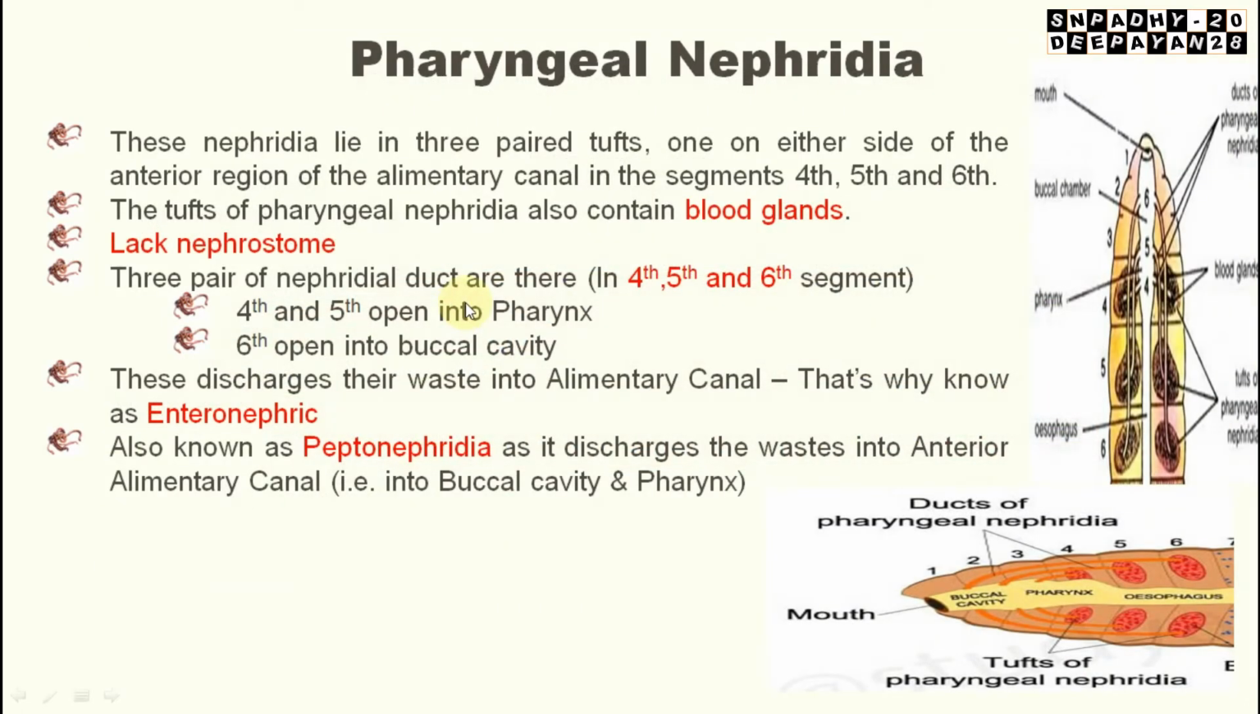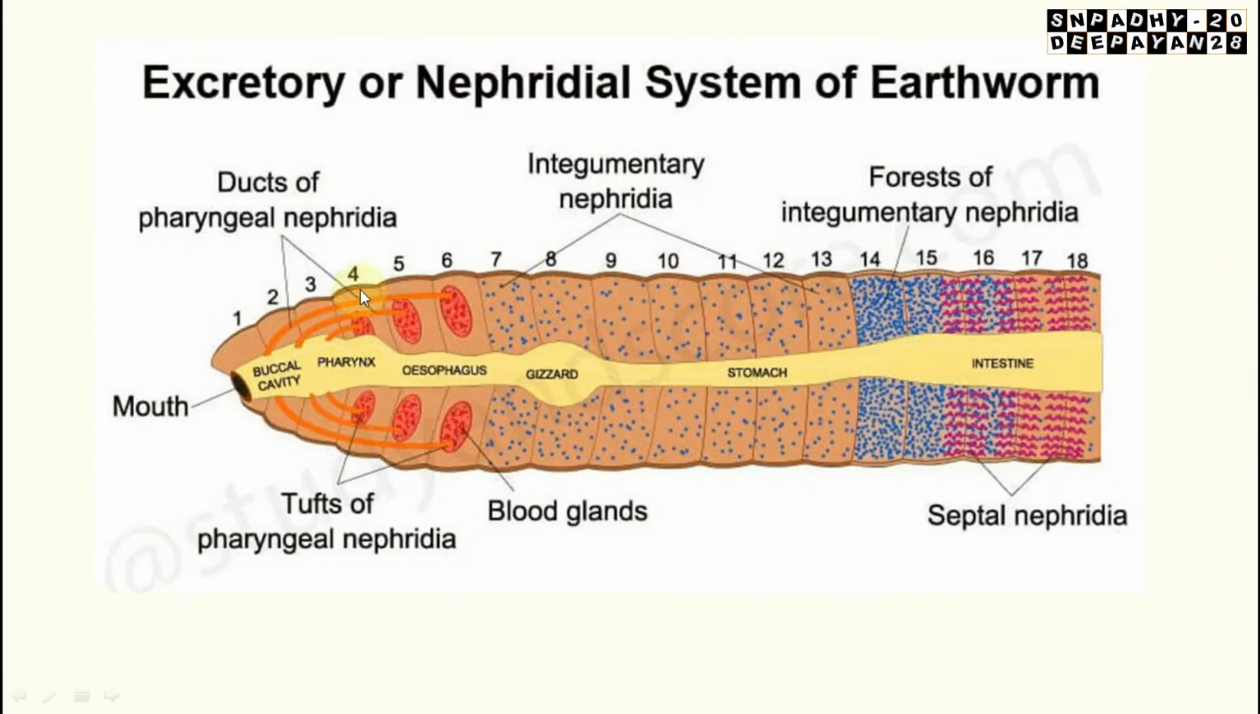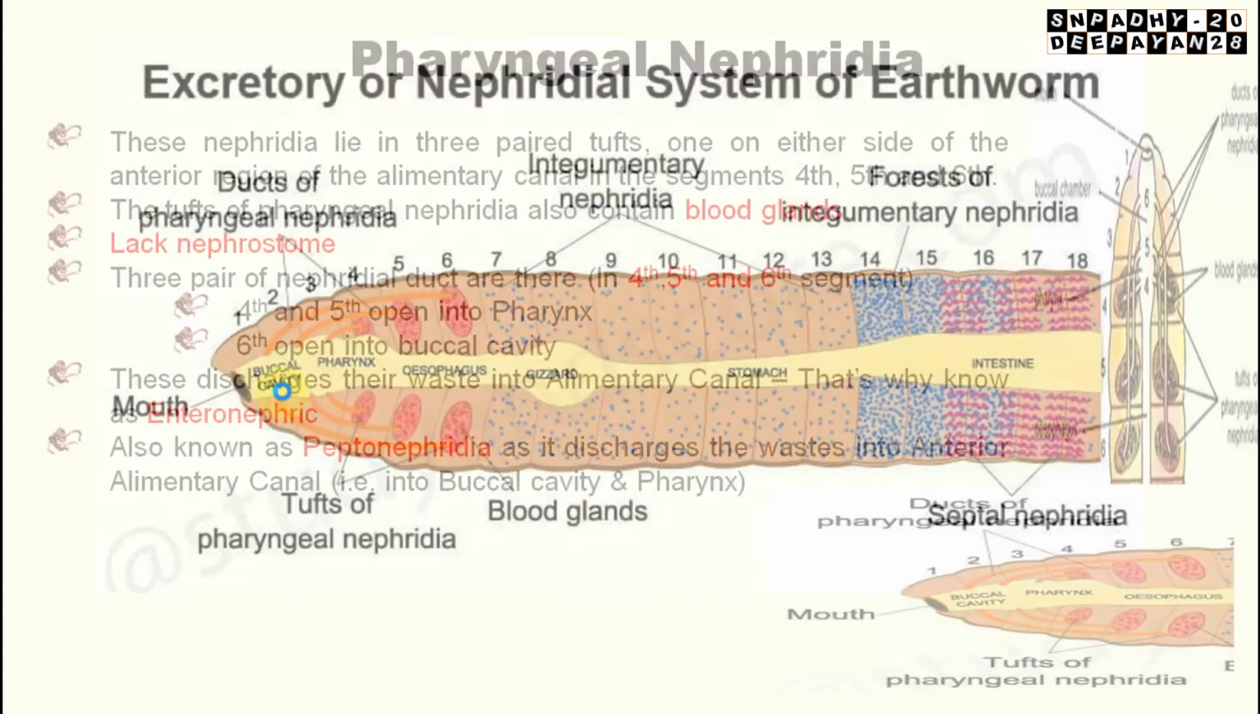The tufts of pharyngeal nephridia also contain the blood glands. They do not have any kind of nephrostome, which is present in the septal nephridia. Three pairs of nephridial ducts are there in the fourth, fifth and sixth segments. Fourth and fifth open into the pharynx and sixth opens into the buccal cavity. So here you can see fourth and fifth are opening into the pharynx, but the sixth one opens in the buccal cavity, the anterior region of the pharynx.